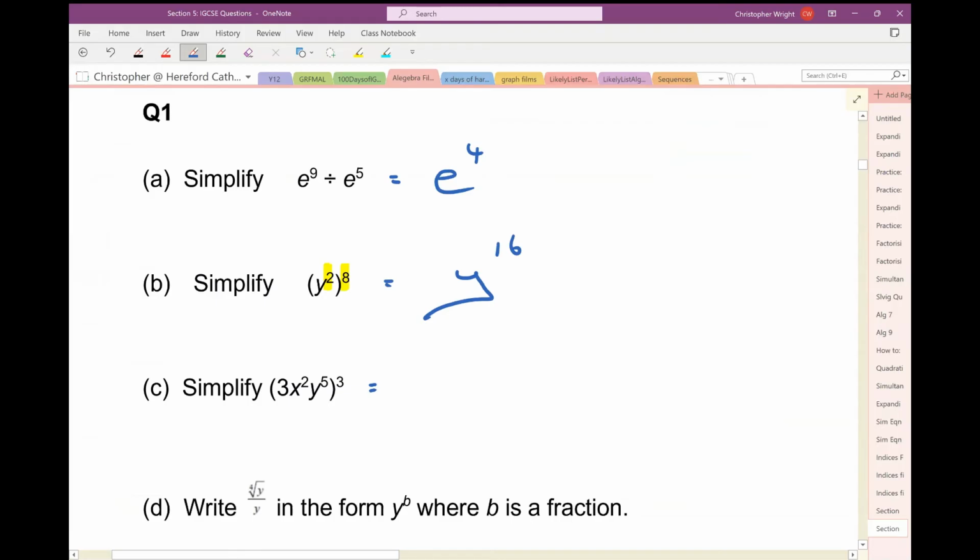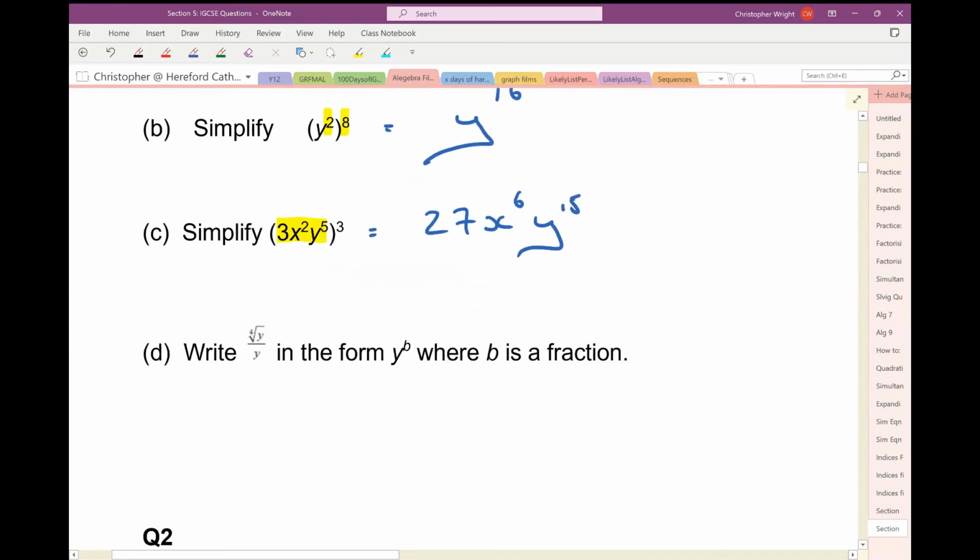Part C, I'm raising this expression here to the power of 3. So I'm going to have 3 cubed, which is 27. x squared raised to the power of 3: 2 times 3 is 6, so x to the power of 6. y to the power of 5 cubed is y to the power of 5 times 3, 15.